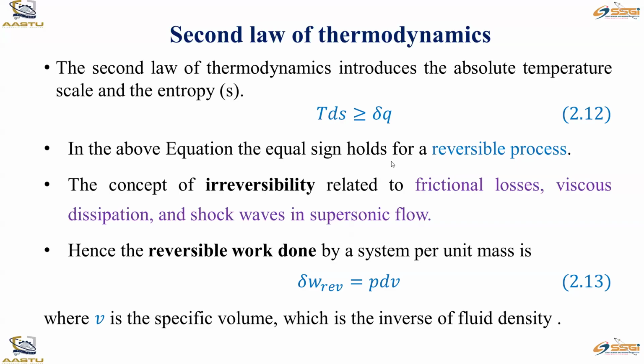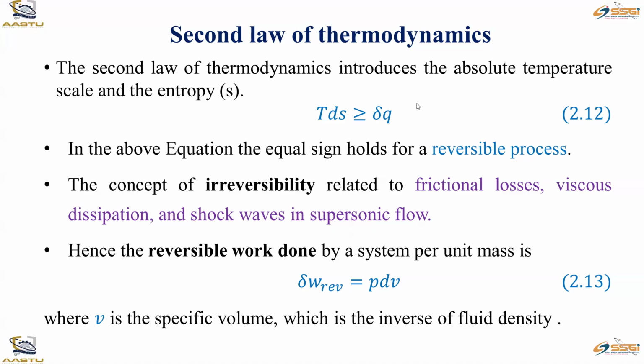Q is the heat. This process can be reversible and it can also be irreversible. If the flow is only in one direction, then that is an irreversible process. And if the flow can reverse itself, then it is a reversible process.